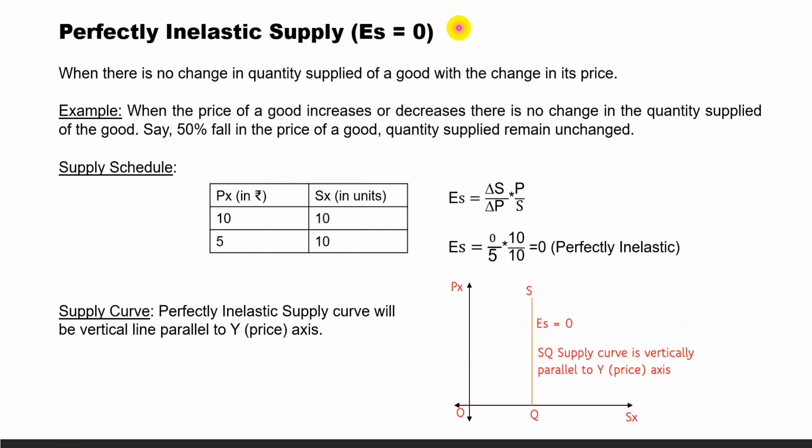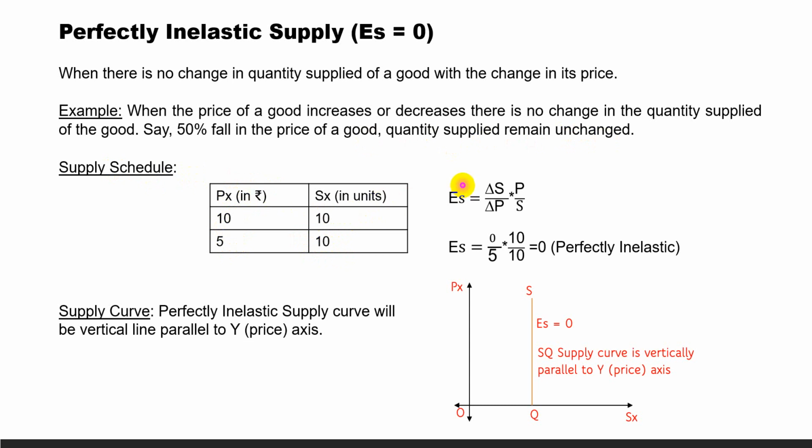Perfectly inelastic supply or completely inelastic supply, elasticity is equal to 0. When there is no change in quantity supplied of a good with the change in its price, increase or decrease, the supply remains the same. When the price of a good increases or decreases, there is no change in the quantity supplied of the good. Say a 50% fall in price of a good, quantity supplied remains unchanged. Supply schedule representing perfectly inelastic supply. The price decreases from 10 to 5, that is 50% decrease. Supply 10, 10, it remains constant.